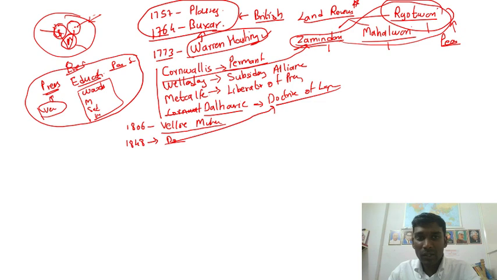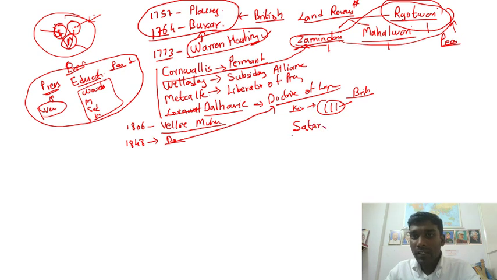Now, what is meant by the doctrine of lapse? If the king died without a son, the whole kingdom would be annexed, taken by the British. In the last phase of medieval history, there is a place called Satara, and the ruler of this Satara was Shahuji. Before that, who is this Shahuji? All of a sudden, where is he coming from?